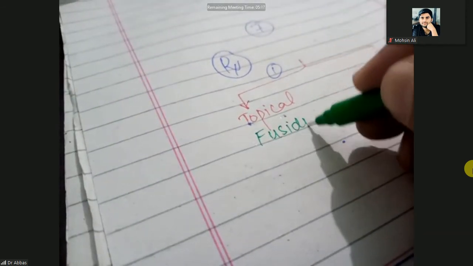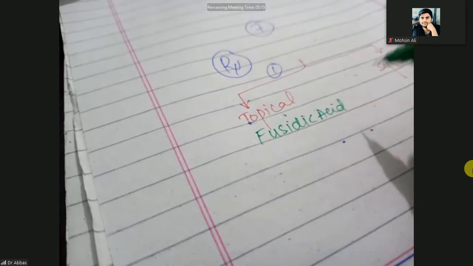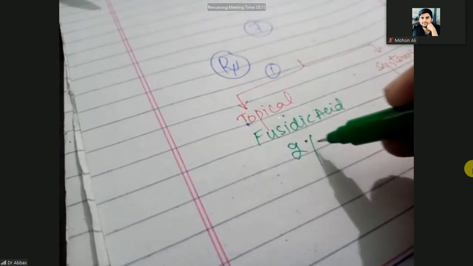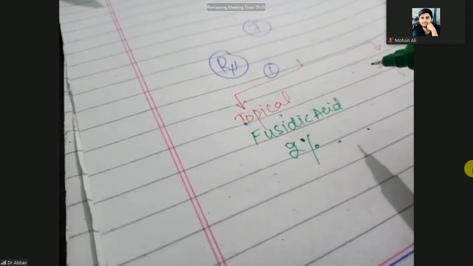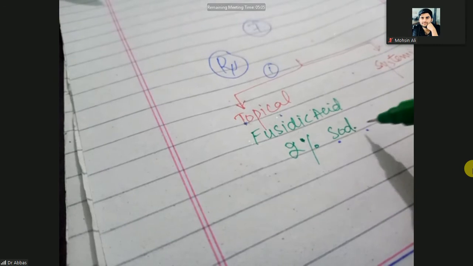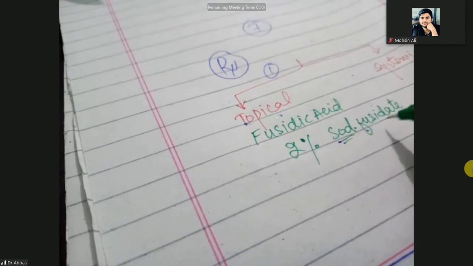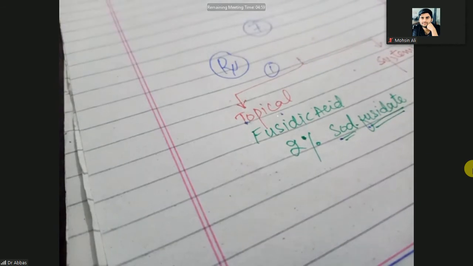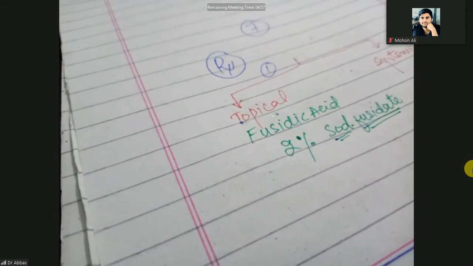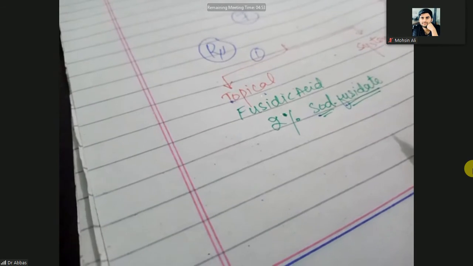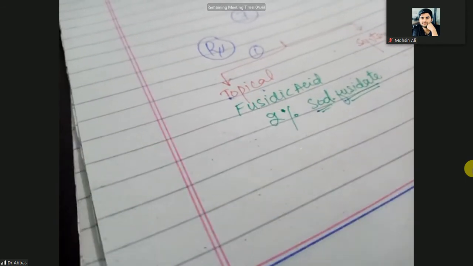How much fusidic acid? That contains 2% sodium fusidate. Actually, what is fusidic acid? You get this fusidic acid from a fungus, and that fungus is Fusidium.